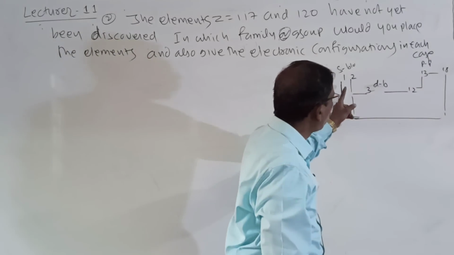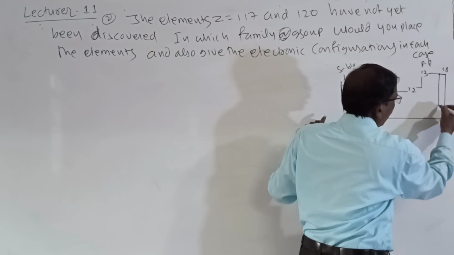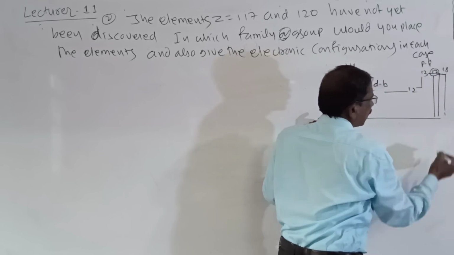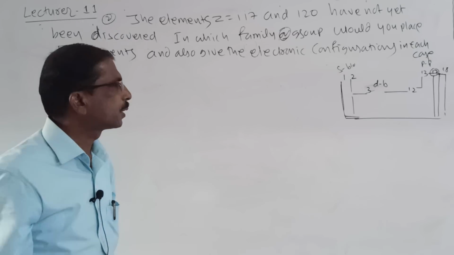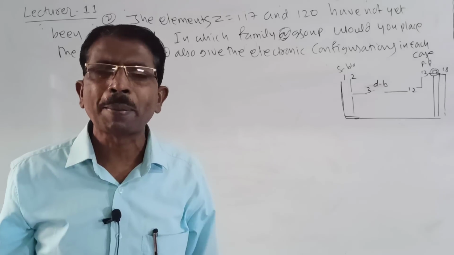117 means if you go 1 to 18 here, 117 means here. That is the side called halogens. The 17th group elements are called halogens. So therefore here, 117 means it belongs to the halogen family.